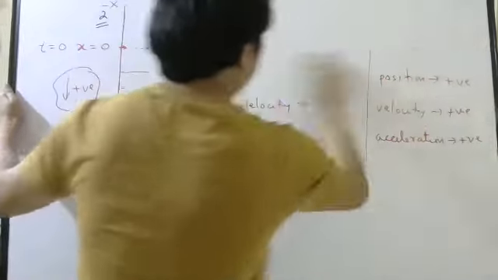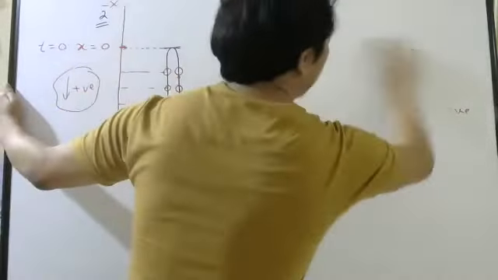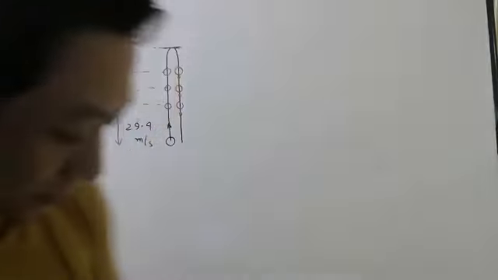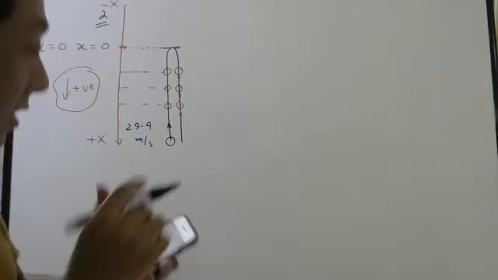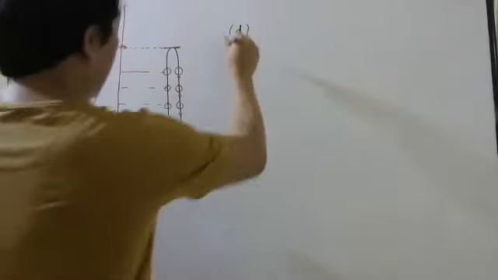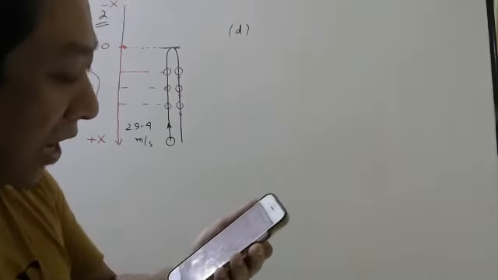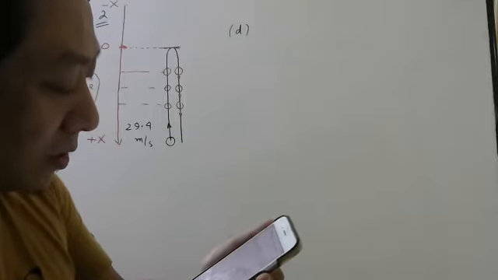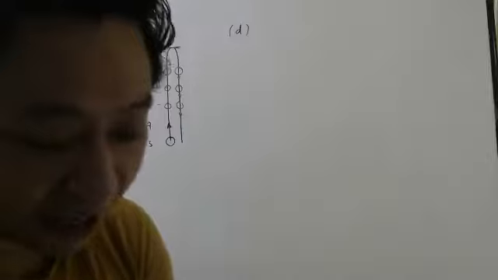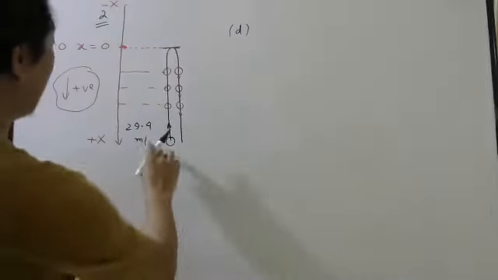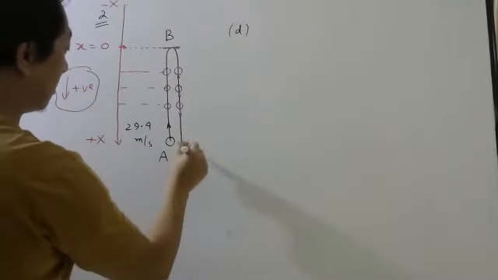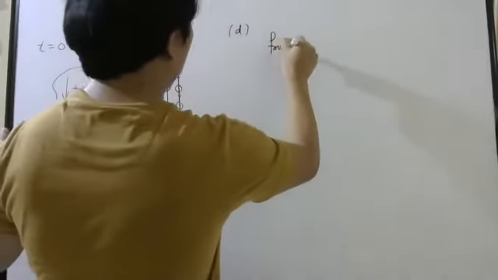So this is your part C, where we have to only write the signs of position, velocity, and acceleration. Now in the fourth part, part D, the question is to what height the ball will rise and after how long does the ball return to the player's hand? So how high it will go from here to here. Let me write this as A, this is B, this is C. So from A to B.